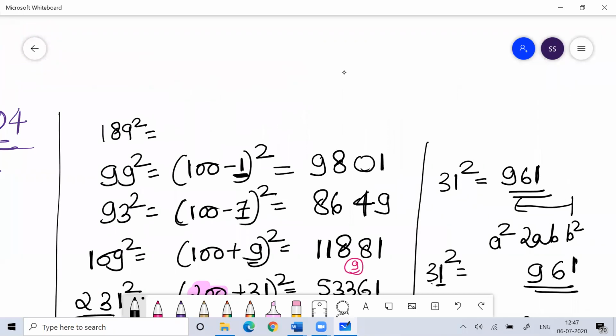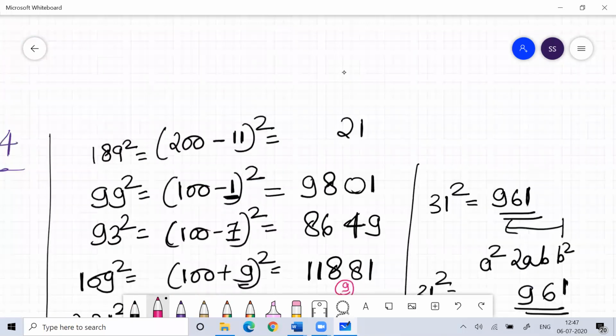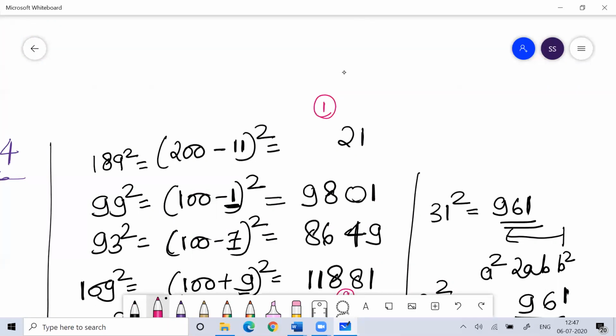189 I can write as 200 minus 11. What is 11 square? 11 square is 121. So write 21 and 1 carry.